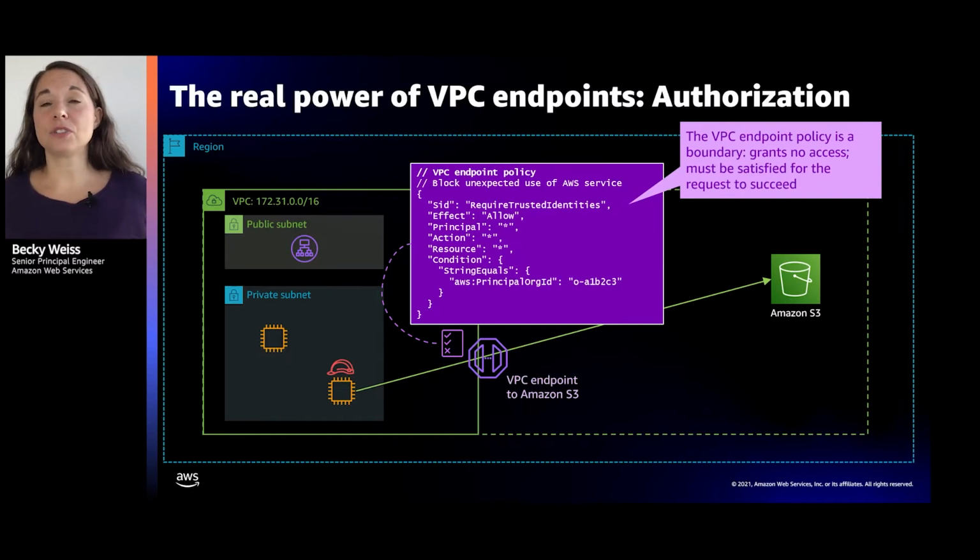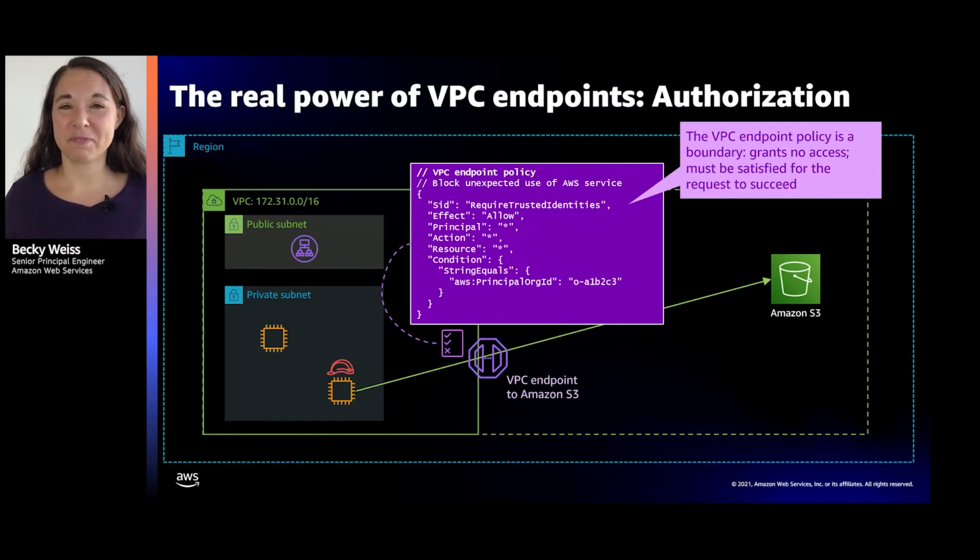So this policy is asserting that, okay, if they're going to use this VPC endpoint to talk to S3, I know that this VPC is mine. I know that the only identities, the only IAM principals that I ever expect to show up and try to reach S3 from this VPC are from my AWS organization. That's a group of accounts that go together for the sake of billing and other controls. They better be from the organization. If they're not, then that's kind of unexpected, and I want the request to just not get through the VPC endpoint. So that's sort of our third thing, using the endpoint as a point of control over what goes on.